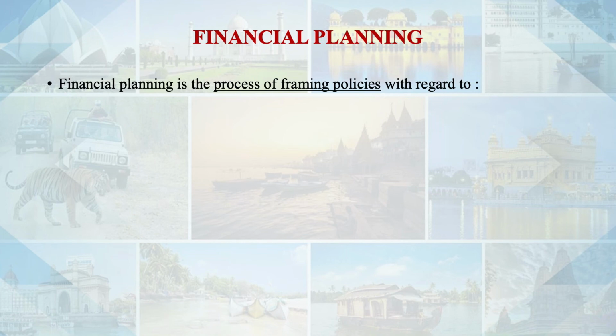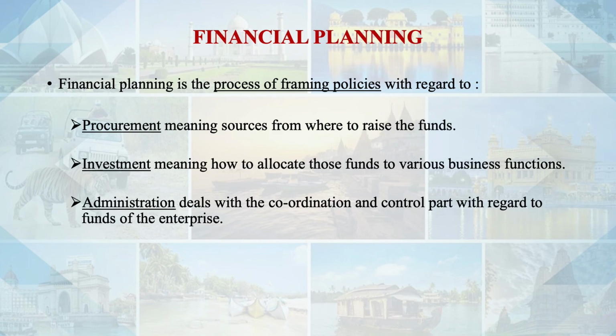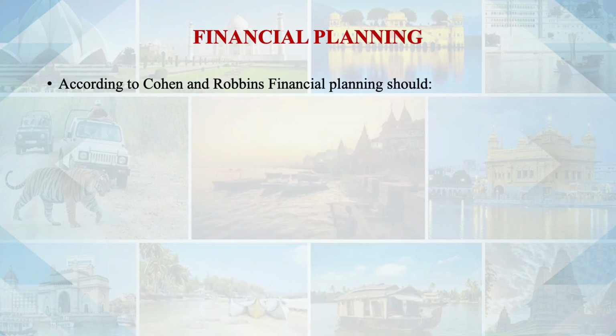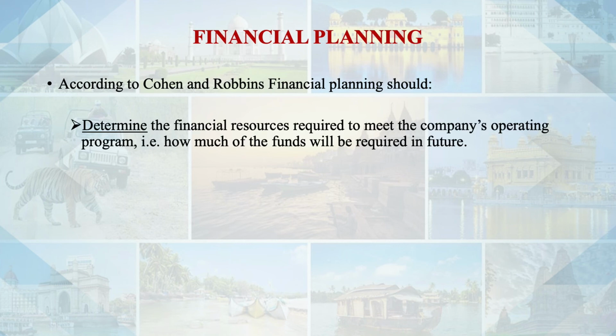It is basically the process of framing policies with regard to procurement, investment and administration of funds of the enterprise. Again, the three aspects: first we need to procure the funds, then we need to invest those funds, and then the administration, means coordination and control aspect. According to Cohen and Robinson, the financial planning should, the first part, determine the financial resources required to meet the company's operating program. Means we simply need to determine the requirement, how much of the funds will be required.